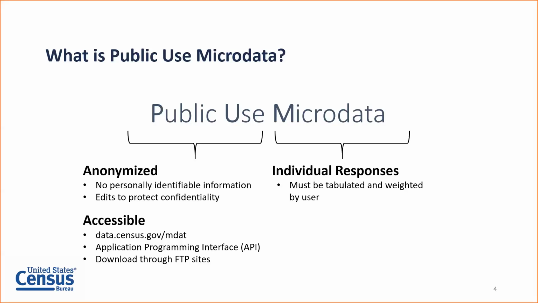Public use also means it's accessible. You can, again, use the downloaded files through the file transfer protocol site and work with these files in your own statistical software, or you can also use the free microdata access tool on data.census.gov. This tool is powered by the application programming interface, which means it's also accessible to you through the API. And it comes with a free suite of educational materials and technical documentation to help you work with these files.